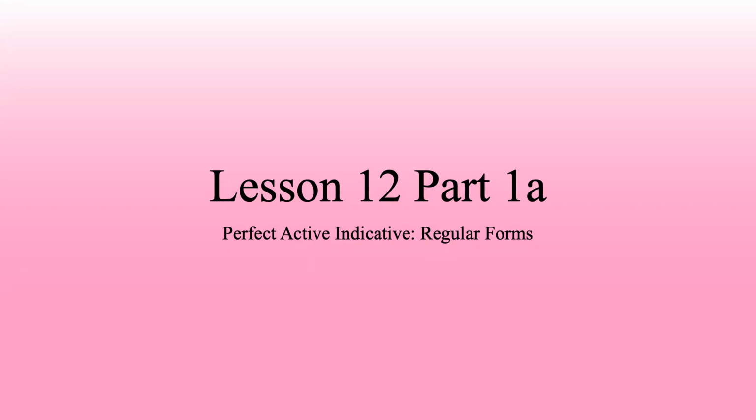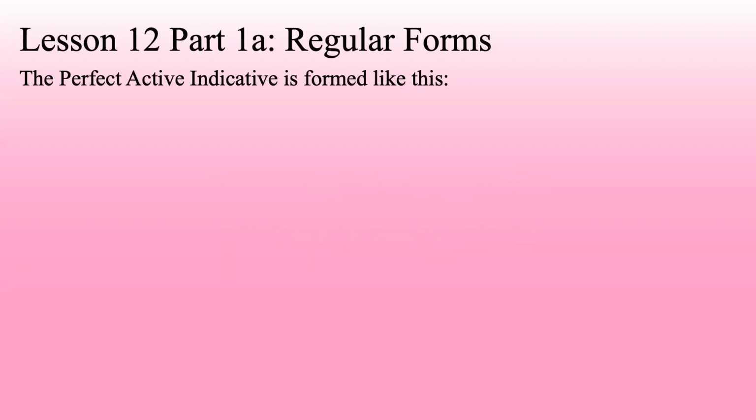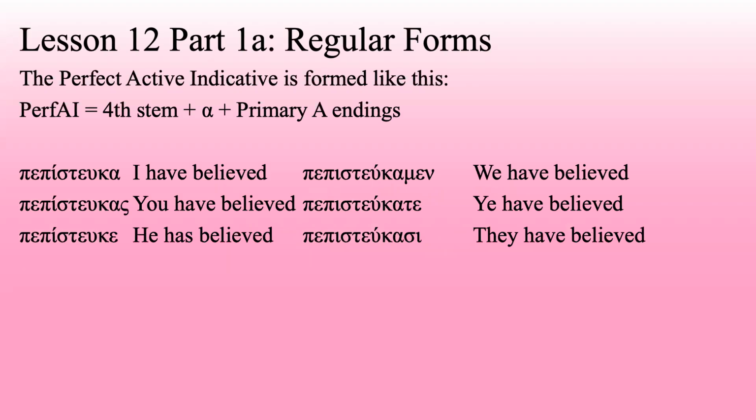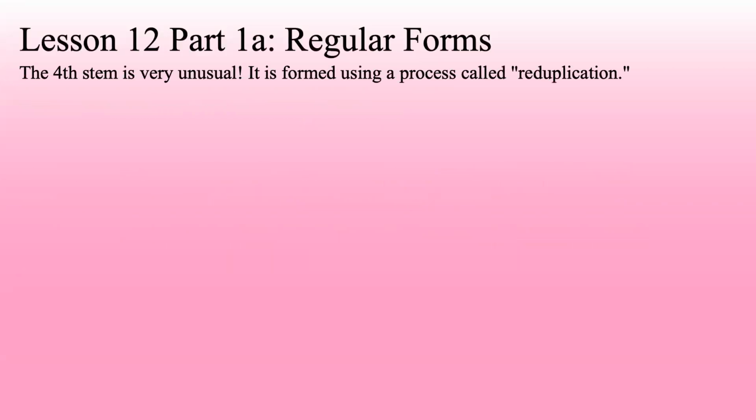Lesson 12, Part 1A, Perfect Active Indicative, regular forms. The perfect active indicative is formed like this. Perfect active indicative equals fourth stem plus alpha plus primary A endings. And it looks like this: pepistuka, pepistukas, pepistuke, pepistukamen, pepistukate, pepistukasi. I have believed, you have believed, he has believed, we have believed, ye have believed, they have believed.